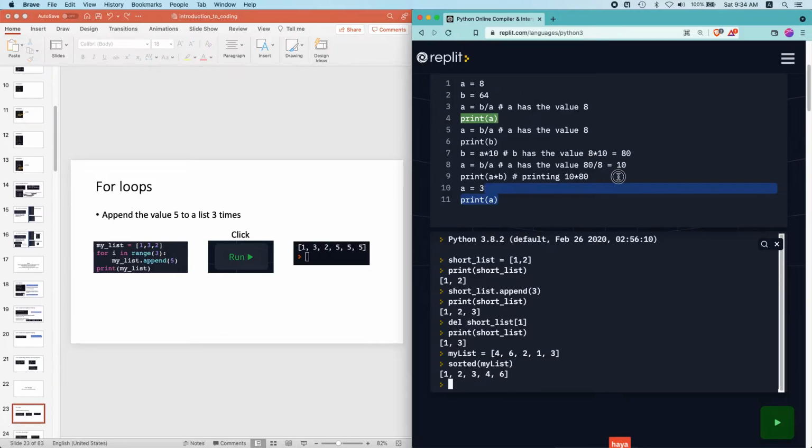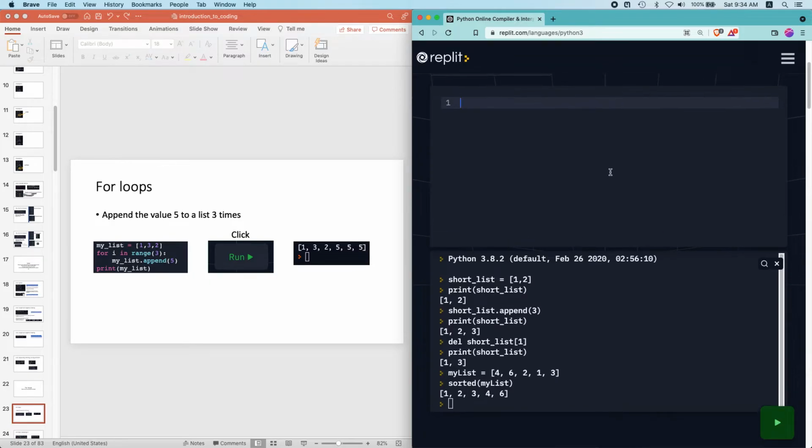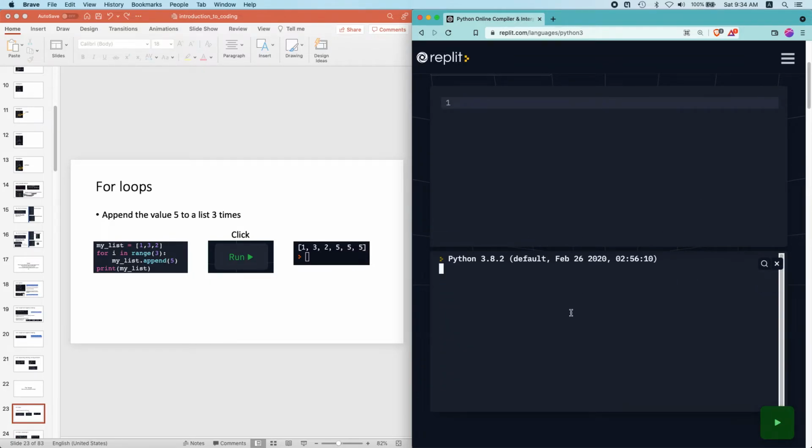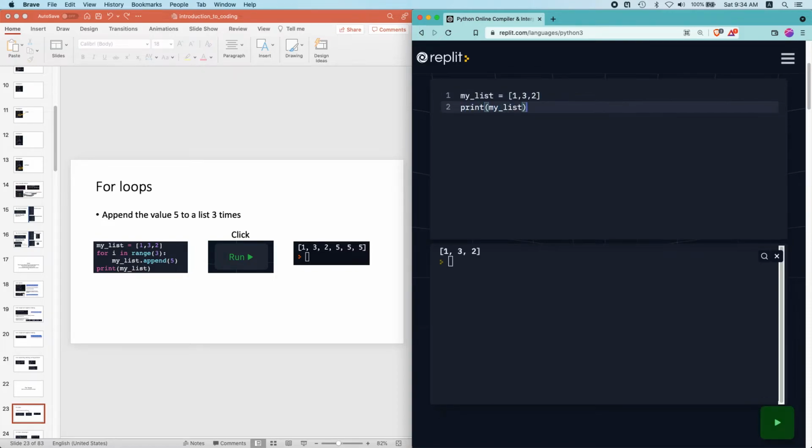Over here now we'll be writing code in the editor. We will no longer be writing code in a console. So let's say I have a list with the values 1, 3, 2. If I print my list at the moment, then I'm going to get 1, 3, 2. But let's say I want to append the element 5 3 times. One way I could do is write this and then copy this 3 times, and I print my list.